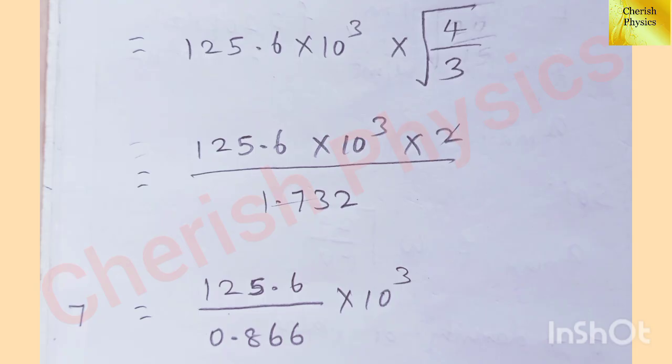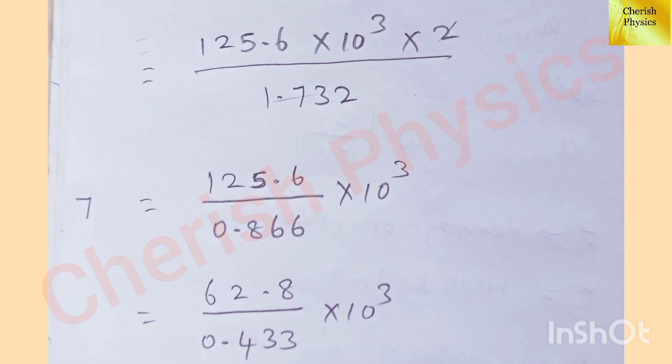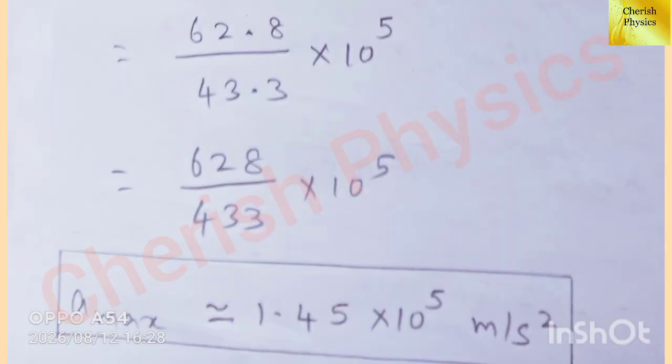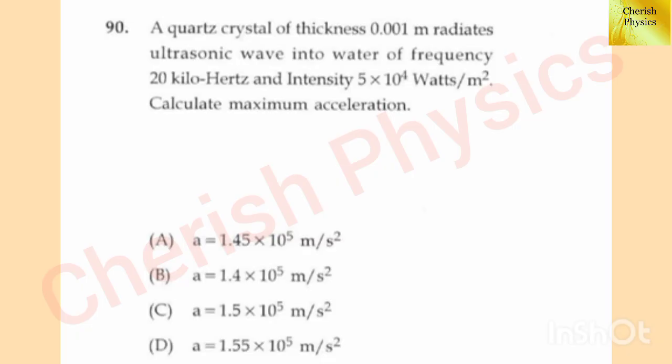Root 4 is 2 and root 3 is 1.732. Cancel 2 and 1.732, we get in the denominator as 0.866. Now cancel the numerator and denominator, we get 62.8 into 10 cube divided by 0.433, which can be written as 628 divided by 433 into 10 to the power 5, which is approximately equal to 1.45 into 10 to the power 5 meter per second squared. Here comes the correct answer. Hence, in the problem, the answer is option A. Thank you.